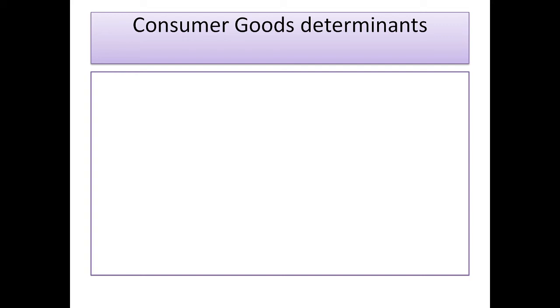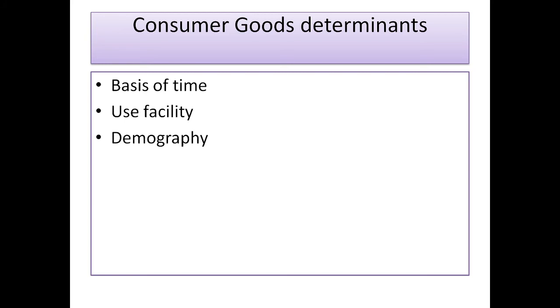It changes violently. The demand for consumer goods is determined by various factors. The consumer durables are demanded on the basis of time use, facilities, for what purpose they are going to use, and demography. They can be used over a period of time. Consumers take into account how long they can be used, whether they can be repaired, and that the purchase can be postponed.